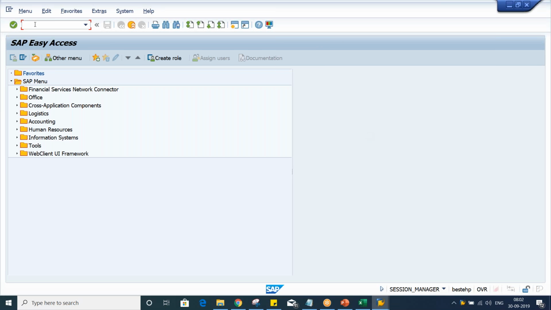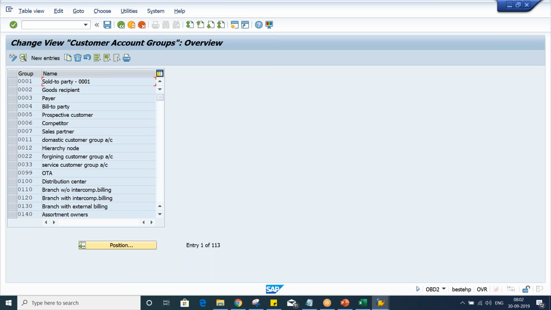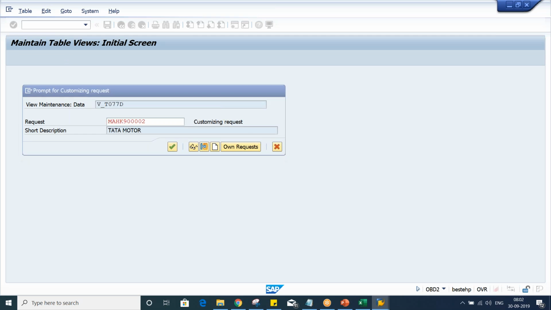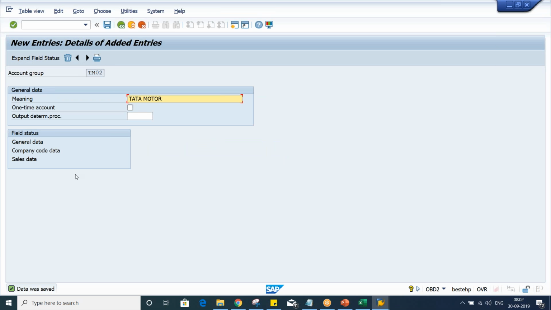Okay, guys, first of all, we have to set up the customer account group. How to set up? The transaction code is OBD2: OBD4 for the main account group, OBD3 for vendor, and OBD2 for customer. Now click on new entry, and let's suppose we give a customer account group. I'm going to give the same code, whichever your company code is, and give a description here. Just save it.